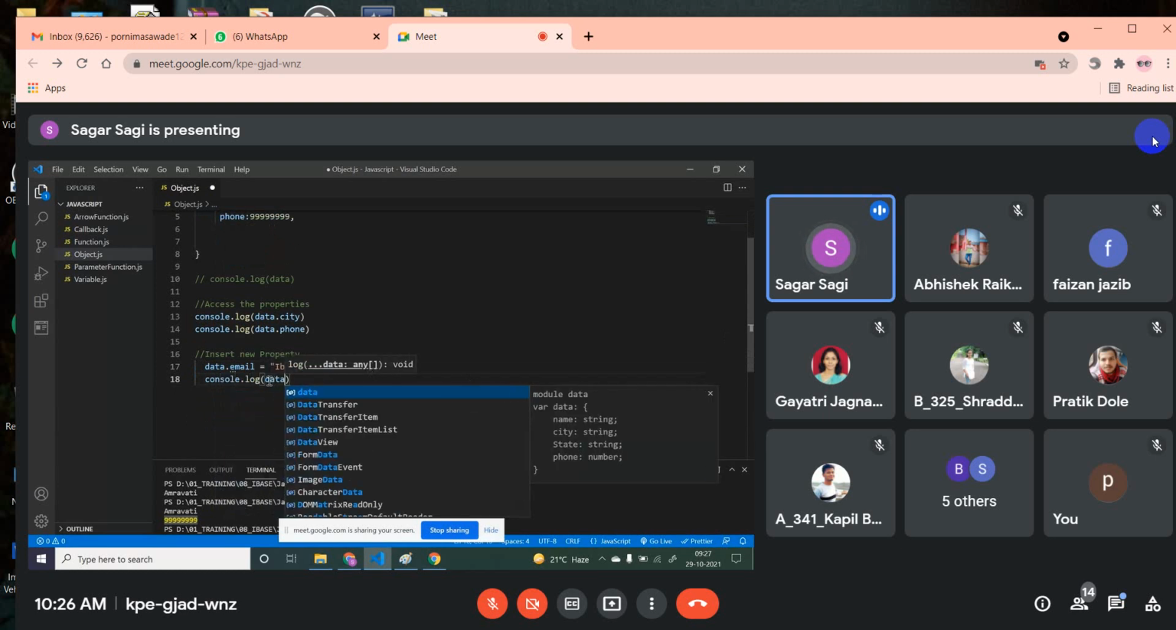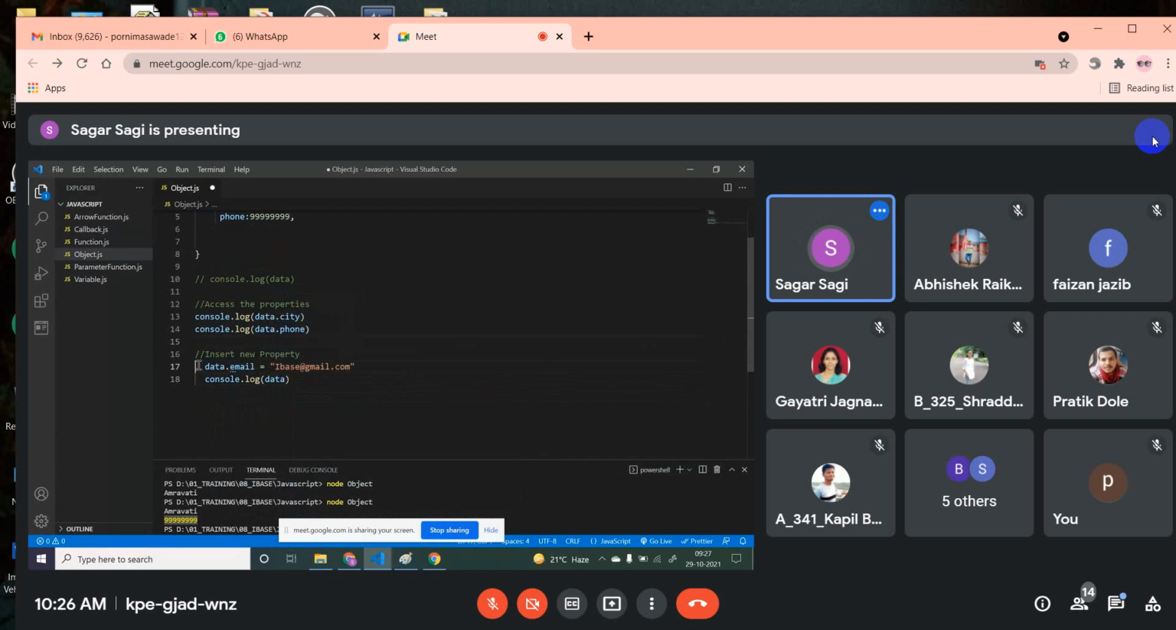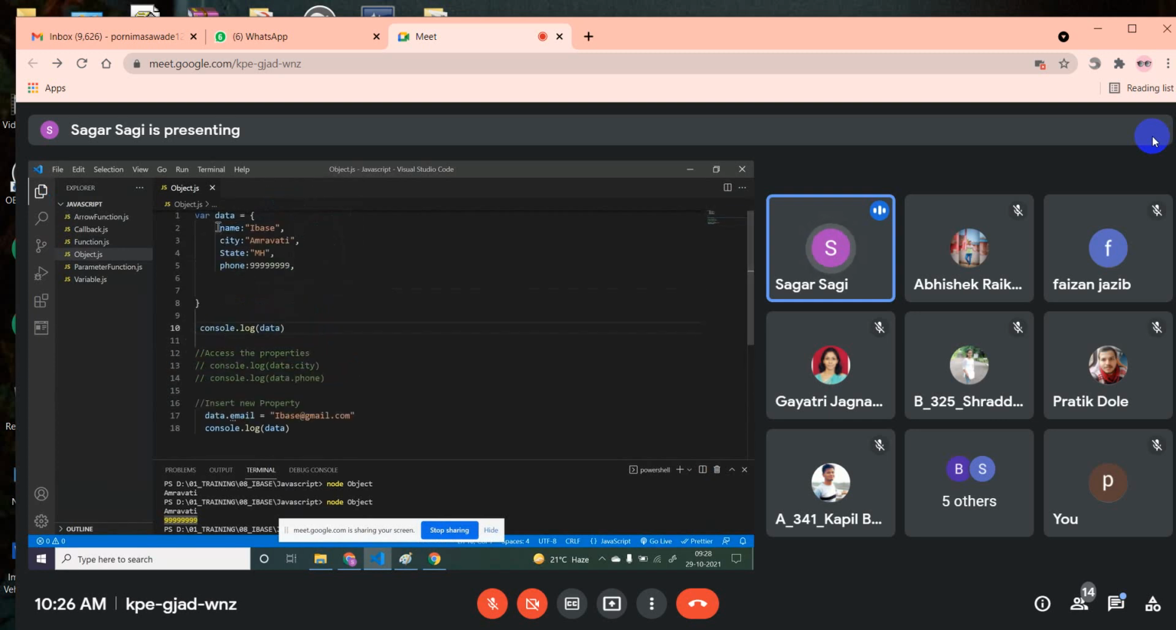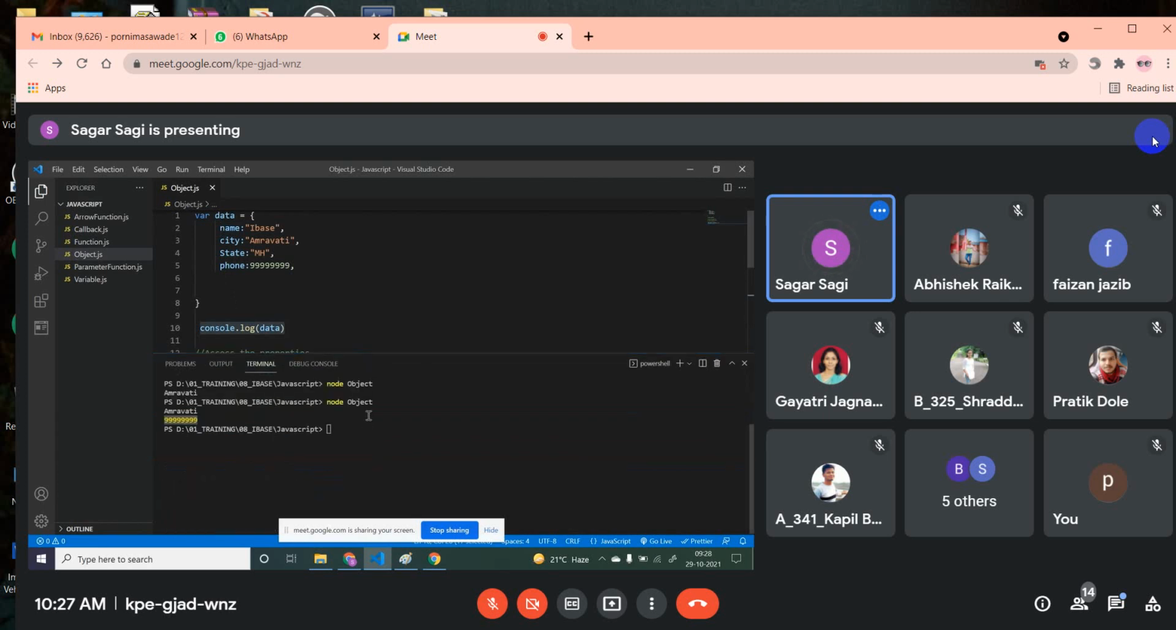I will try to print the entire object. So let me see whether this particular property is added or not. And before adding, I will print that object. Here I'm just printing that object also. So when this object is printed the first time, you will get only these 4 properties. Then you added one property. Then again you are trying to print the object. Now when you print the second time, you should get 5 properties. This email property should be added. So let's see whether we are getting it or not.